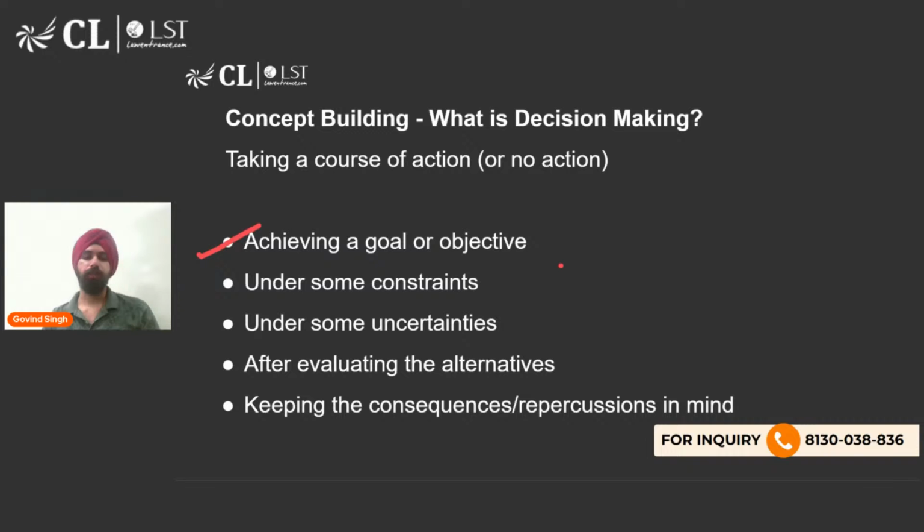If you have to make a decision, you have to make it about something, right? What is your goal? So for example, if you take an example of, let's say, building a career in law, right? So what is your goal? The goal could be different for all of you. For some it could be being a lawyer like Harvey Specter. For some it could be making a lot of money.